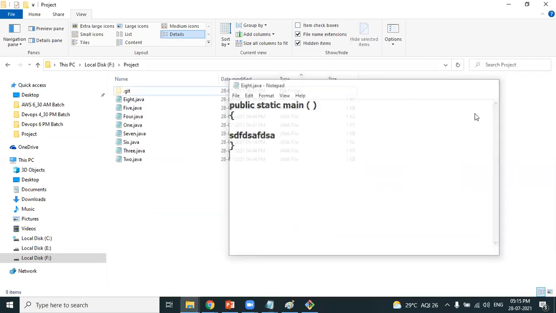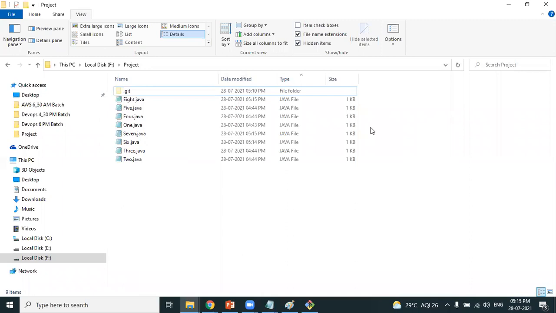How many additional files has the developer created? He has created 3 more files.